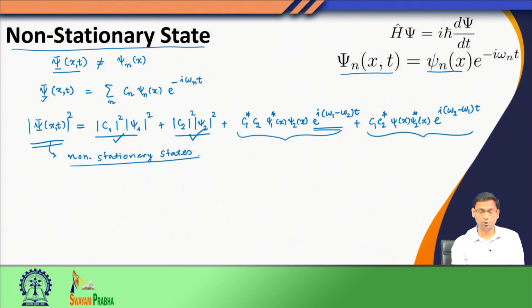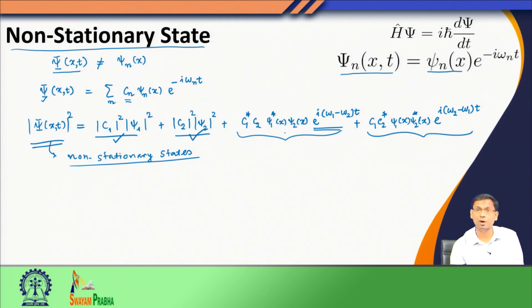So, we discussed the stationary state and the non-stationary state. What is now interesting is that we have these C n terms, but we still do not know what C n is, because the moment we find out what C n is, we can easily find the time evolution of this probability density, because all other quantities are known to me.